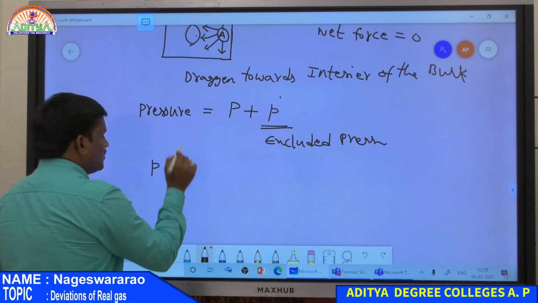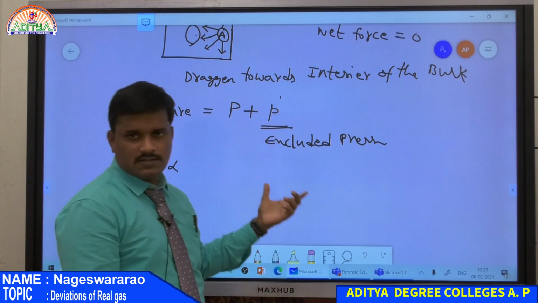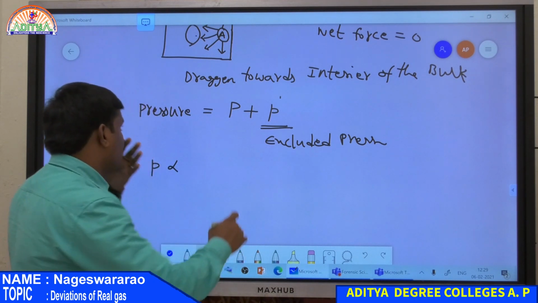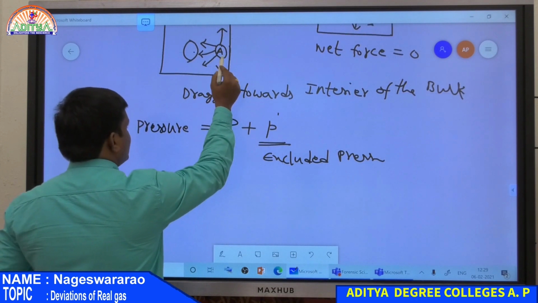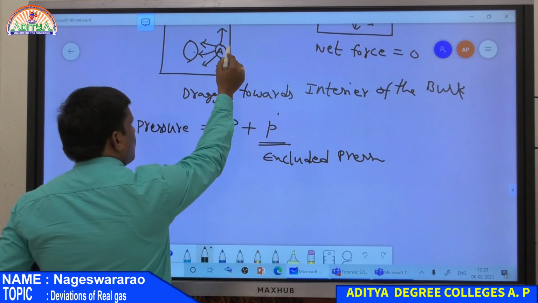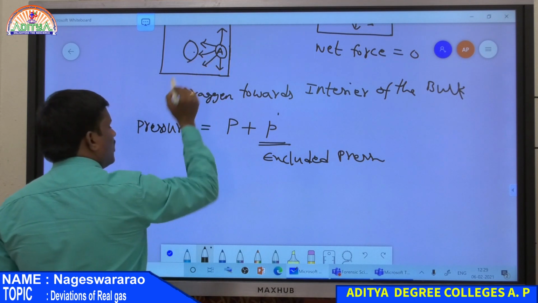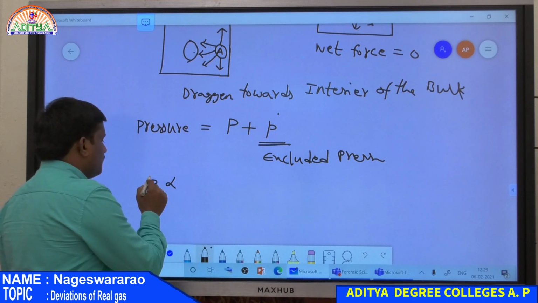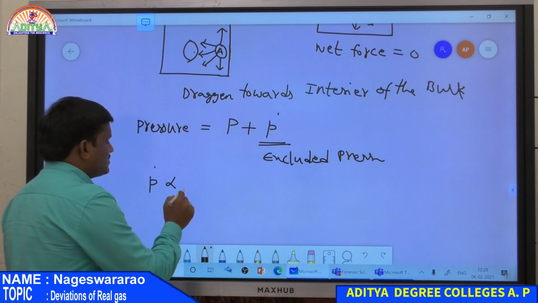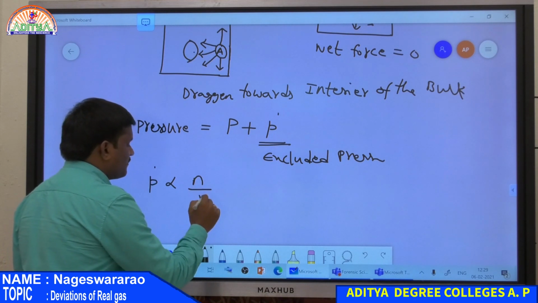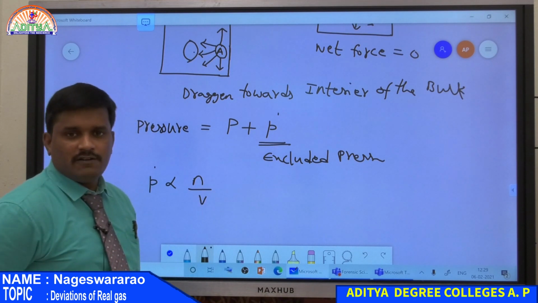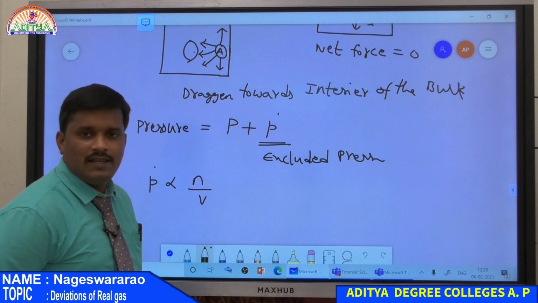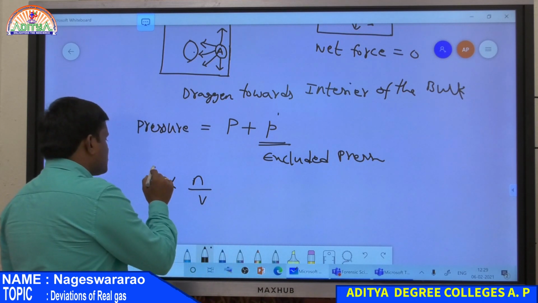P dash is directly proportional to, so pressure is due to collisions. Collision depends on the number of molecules present per unit volume. So how many molecules are present at the wall of the container, and how many are present in the bulk of the gas. Therefore, P dash, the excluded pressure, is always directly proportional to N by V, that is, the number of moles per unit volume. So how many moles of gas are present in a given volume. Therefore, P dash depends on N by V.